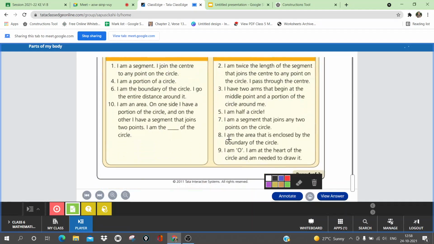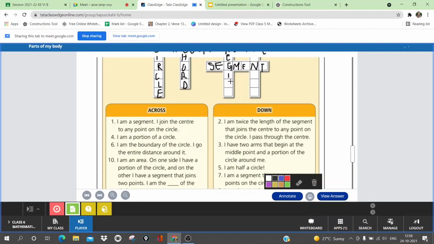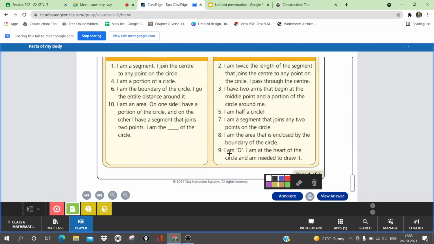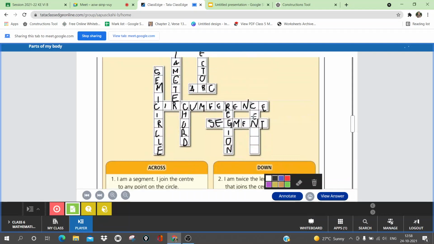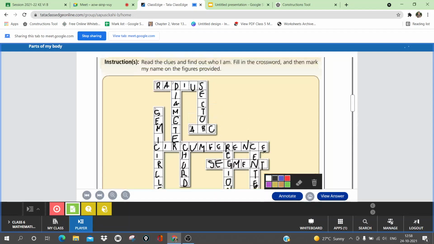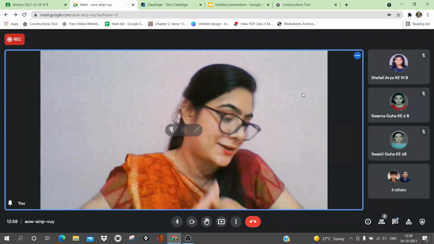Okay. Next is, I am the area that is enclosed by the boundary of the circle. Region. Very good. A region is the area which includes both the inside of the circle and the boundary of the circle. And the last one, I am the heart of the circle, which is in the center. Center. Correct answer, center. Very good. So correct answer, students. You all have learned different parts of the circle. I hope it is clear to everyone as you were able to do that crossword also.